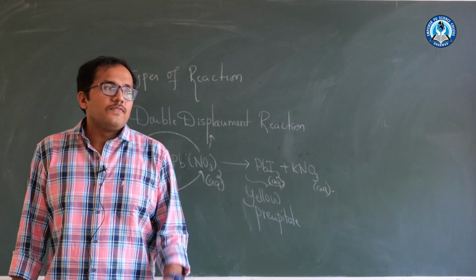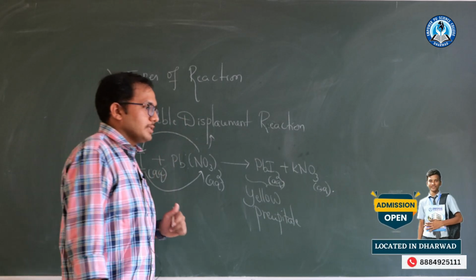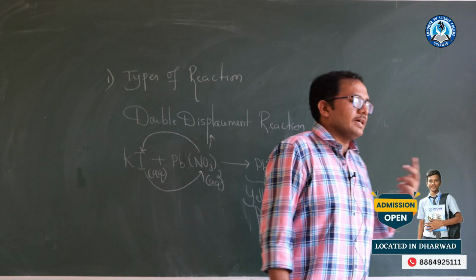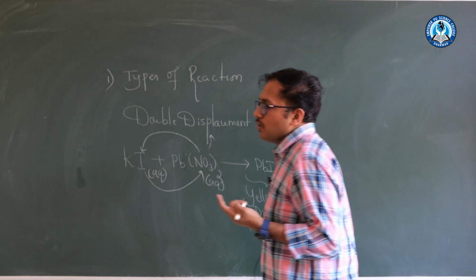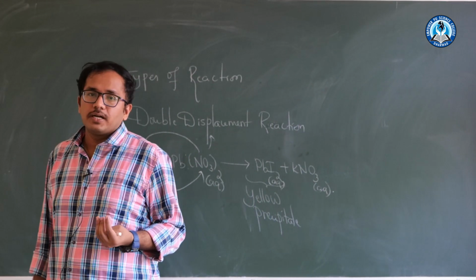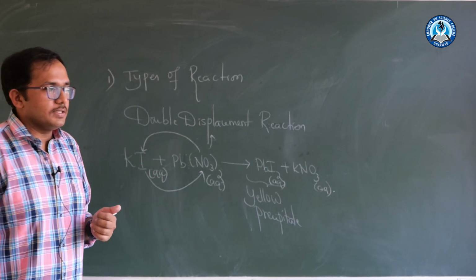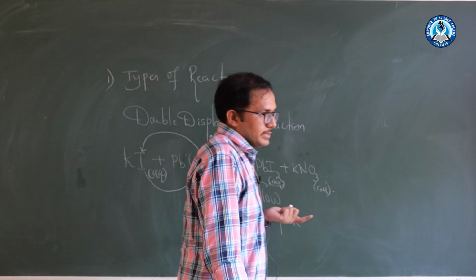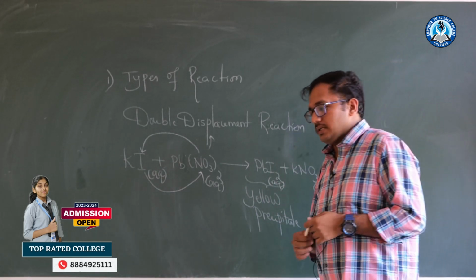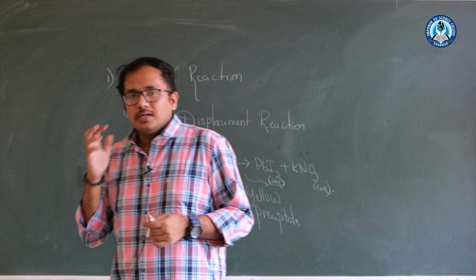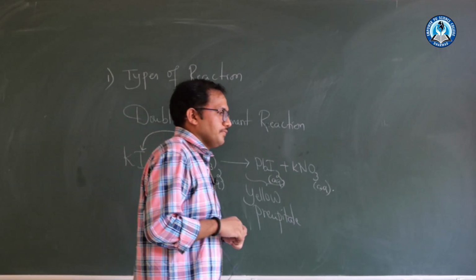Firstly I will go for metals and non-metals, which is yet another important chapter of inorganic chemistry, and you will learn about many properties of metals, many properties of non-metals, many properties of metal oxides and non-metal oxides, and you will learn about corrosion and how to prevent corrosion.